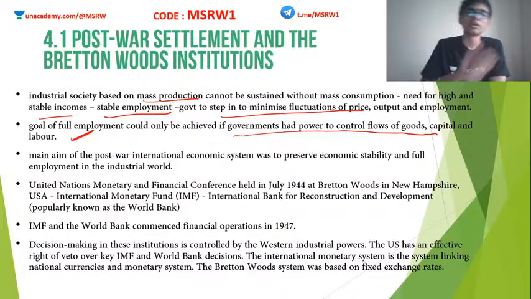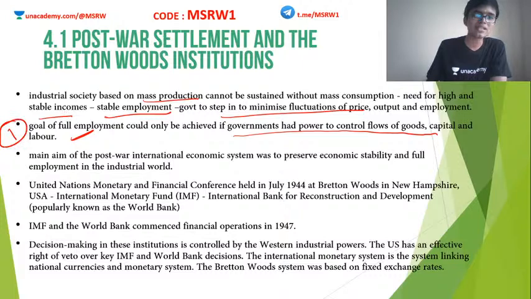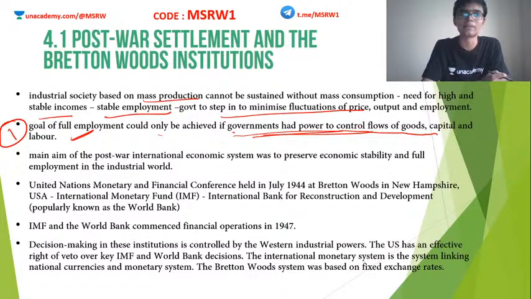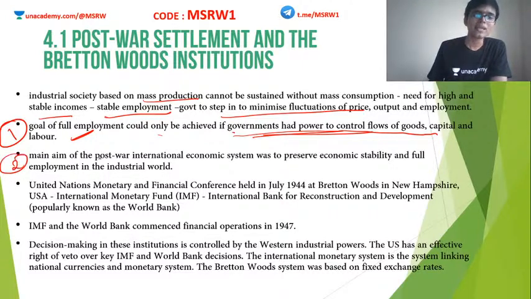Number one, the goal of full employment could only be achieved if governments had the power to control the flow of goods, capital, labor, etc. Which means the government has to interfere with the economy. That is lesson number 1. Number 2, the main aim of the post-war international economic system was to preserve economic stability and full employment in the industrial world.